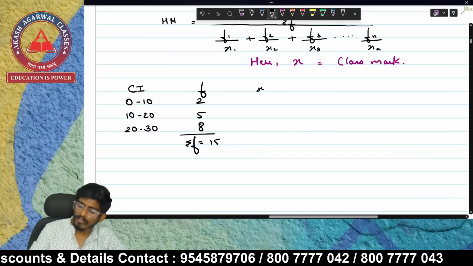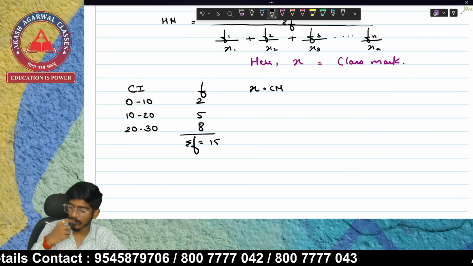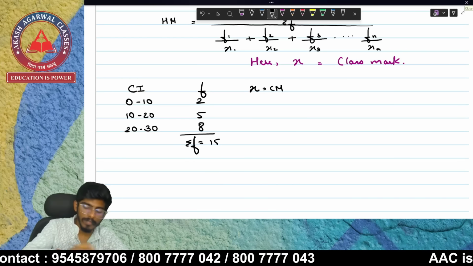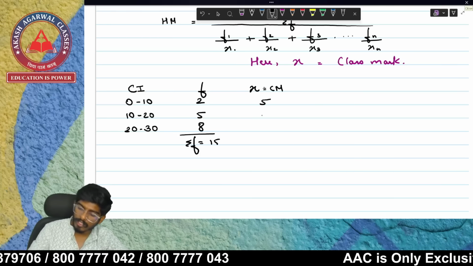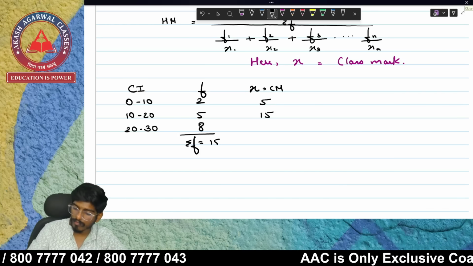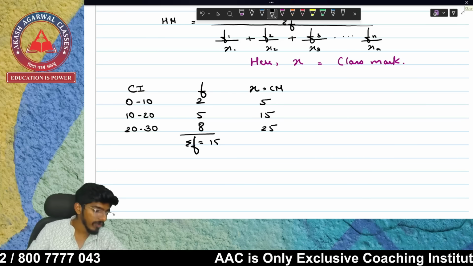And now what we want is X. What is X? X is the class mark. How are we going to solve the class mark? 0 plus 10 divided by 2, 5. 10 plus 20, 30 divided by 2, 15. 20 plus 30, 50, 50 divided by 2, 25.